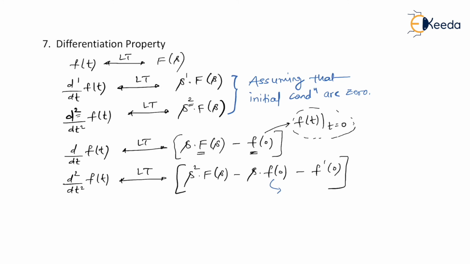Again, this small f of 0 means f of t calculated at t equal to 0. When they say f dash or f dash of t, it is nothing but a derivative of f of t. So this is nothing but d by dt of f of t, and after taking the derivative, t is substituted as 0. So that's the meaning of f dash of 0. So f dash of 0 means d by dt of f of t, where t is substituted as 0 after having taken the derivative. So here, the terms that I'm highlighting, that is f of 0 as well as f dash of 0, are called initial conditions.